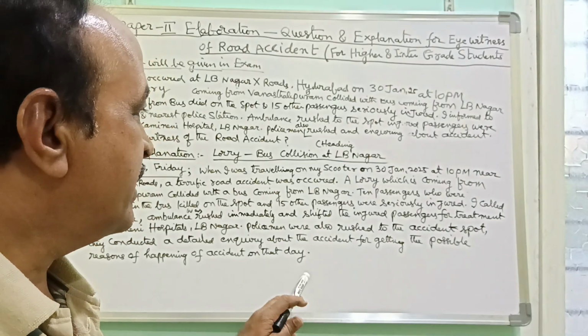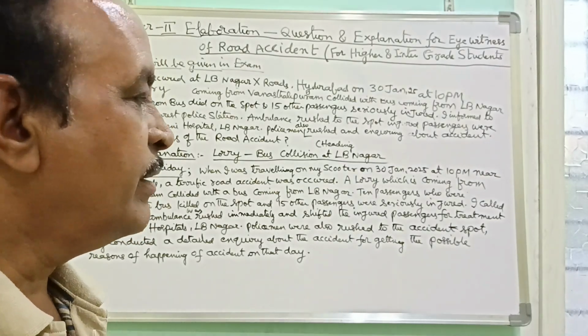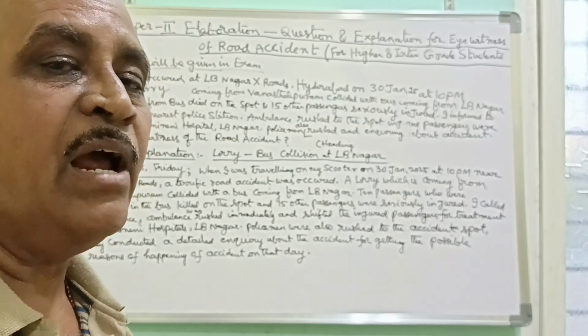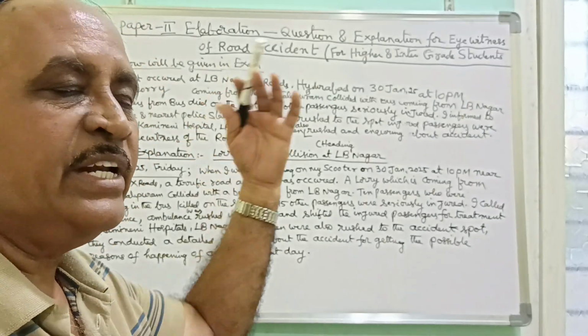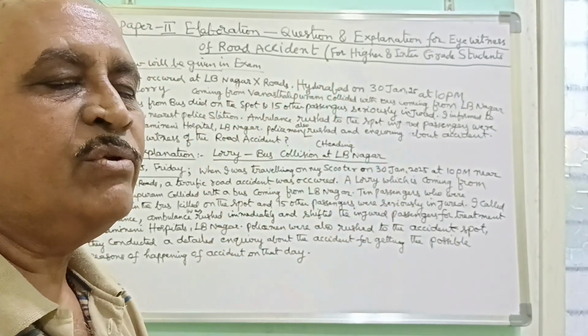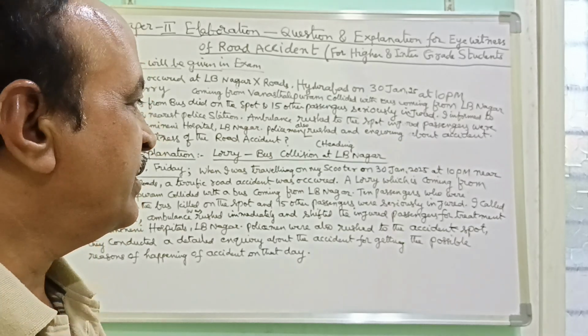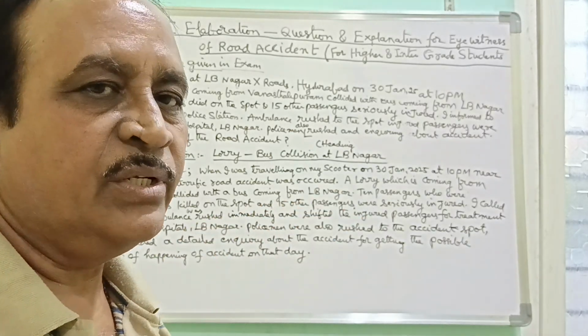And the accident report should be written in the past tense because it has already happened, no? So yesterday night it happened, and the next day morning you are reporting, giving a report. So that's why everything should be in the past tense. You have to give it. It has happened.